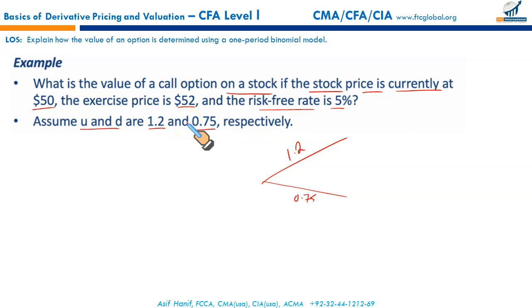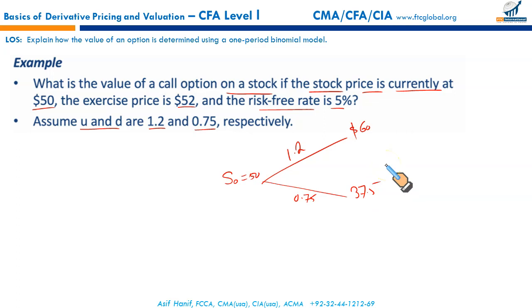Now we know that the stock is currently priced at 50, and U of 1.2 means that the stock could go up by a factor of 1.2, which means 50 times 1.2, that will give you $60. And it may go down by a factor of 0.75. In that case, 50 times 0.75 will give you 37.5.